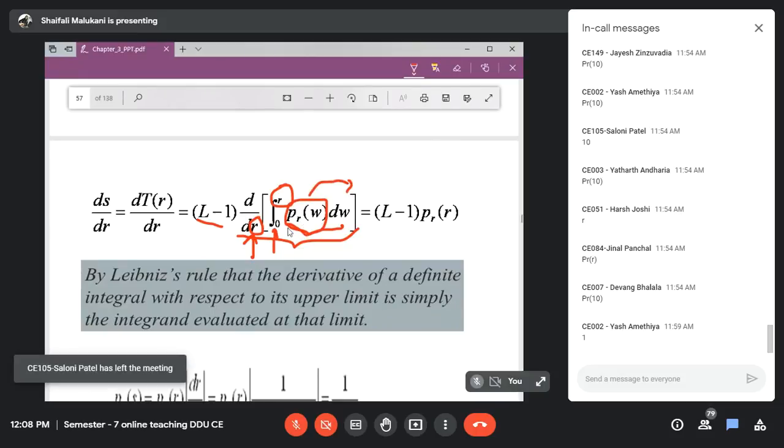The integrand is evaluated at different values of w, W0, W1, W2. But because of this differentiation, now this integral will result in this integrand evaluated at this r, that is, at its upper limit. So the result will be PR of r here. Okay. So this is the Leibniz rule.